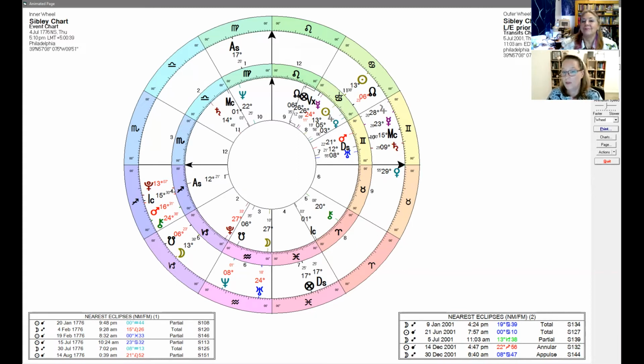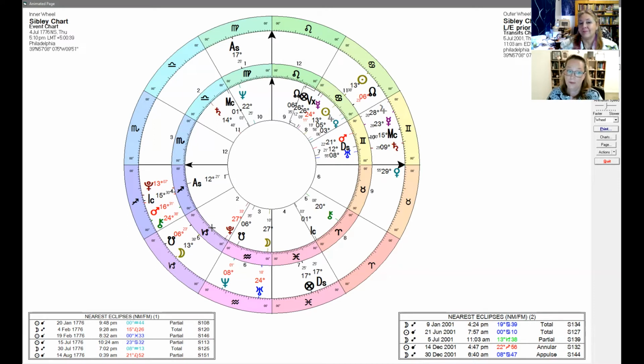With this eclipse, it was happening over the 2nd and 8th house axis of the Sibley chart. So the 2nd is finances, and the 8th is, amongst other things, death, or in the case of a mundane chart, national mourning. And that's where the South Node is. The moon is co-present in the same house as the South Node, which means taking away.